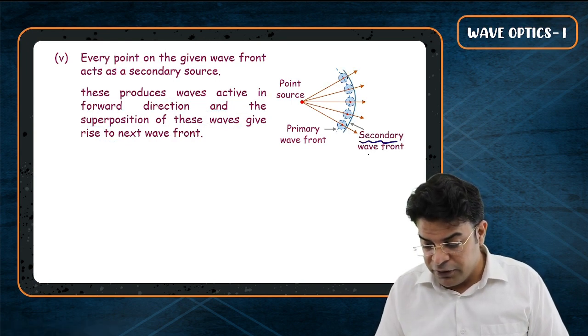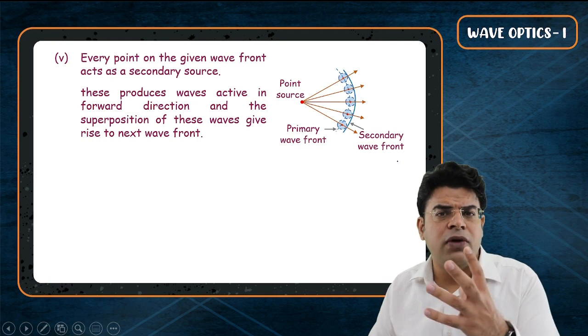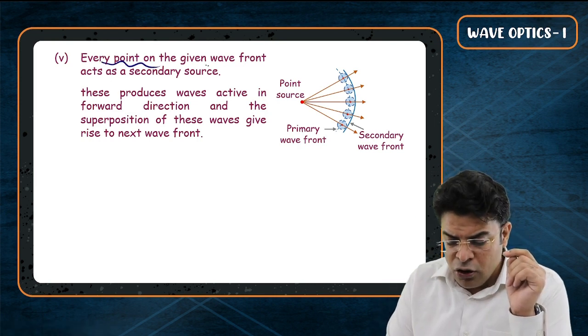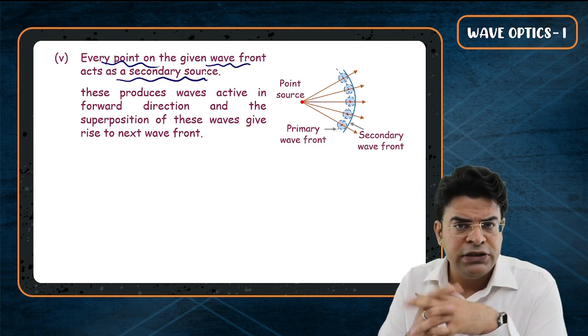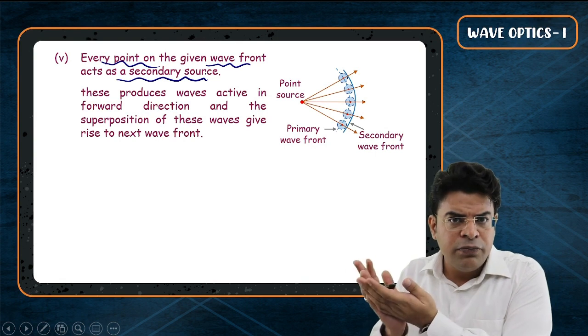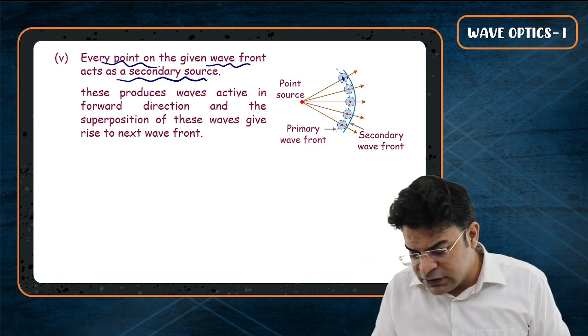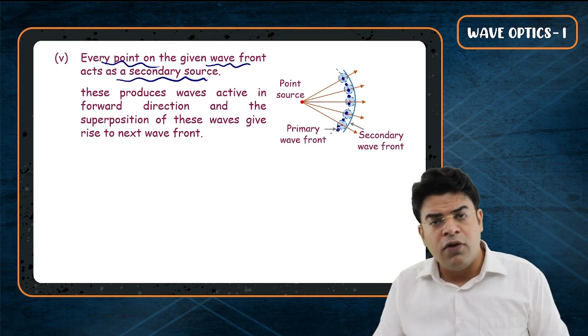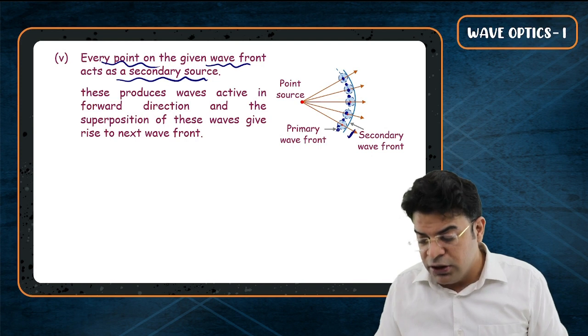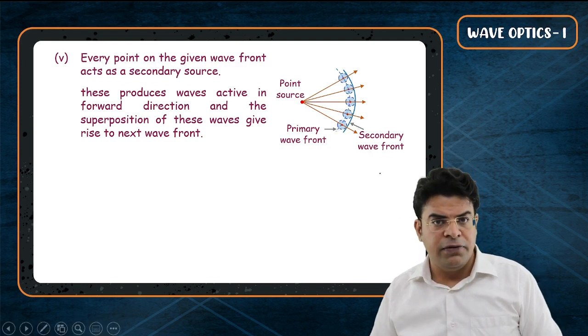So what do we need to understand, sir, here? Two simple points. First, every point on a wavefront acts like a secondary source. Yes. And these secondary sources are active in forward direction. Now think that light is coming out of each single point here, and the superposition of all the radiation coming out in forward direction gives you another wavefront, and that is called the secondary wavefront.